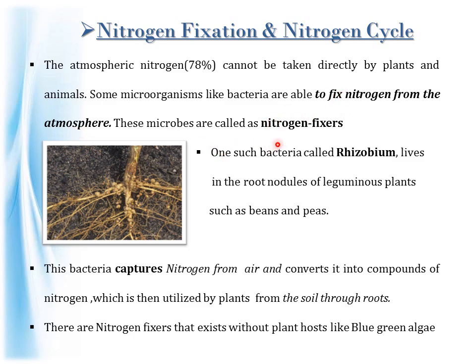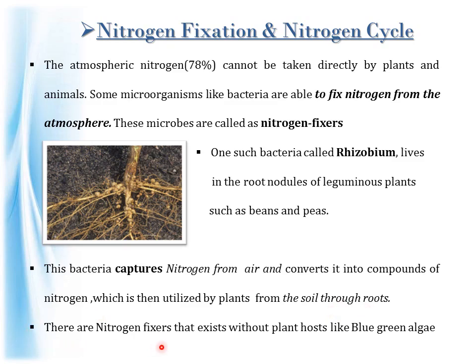Now one such example, one such bacteria, is Rhizobium. This Rhizobium lives in the root nodules of leguminous plants such as beans and peas. And this bacteria captures the nitrogen from the air and converts it into compounds of nitrogen like amino acids or nitrates, which is then utilized by plants from the soil through roots.